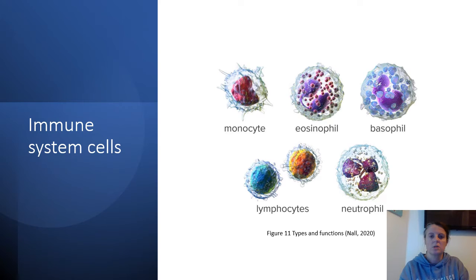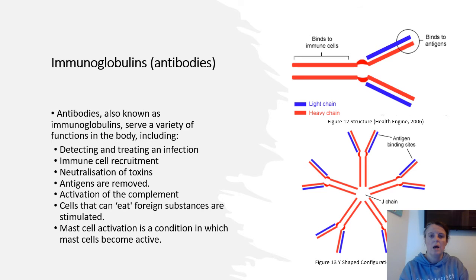They are produced in the bone marrow and detected in the lymphatic system. They make approximately 18% to 42% of the white blood cells in your body. B cells or T cells develop from lymphocytes. These are the cells that play key roles in immunological memory and manufacture antibodies against certain infections. Antibodies, also known as immunoglobulins, serve a variety of functions. They target infections, recruit immune cells, remove antigens, and activate complement.